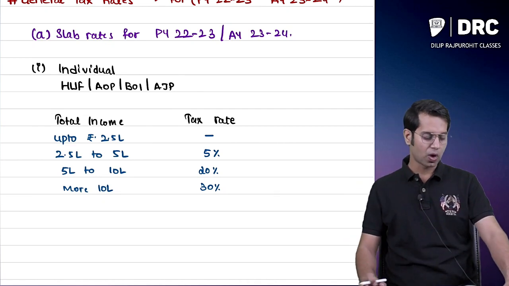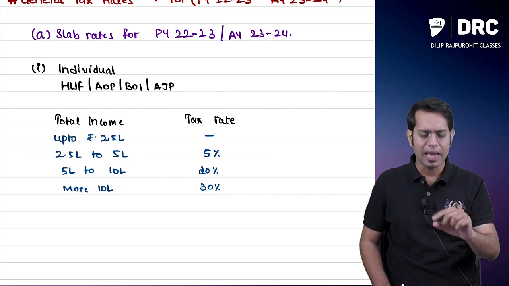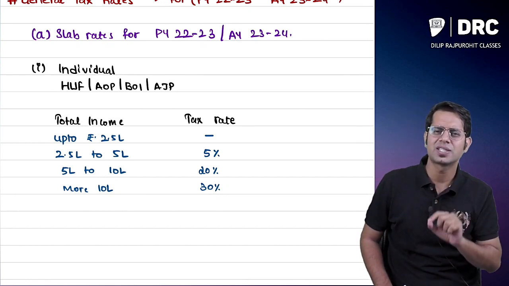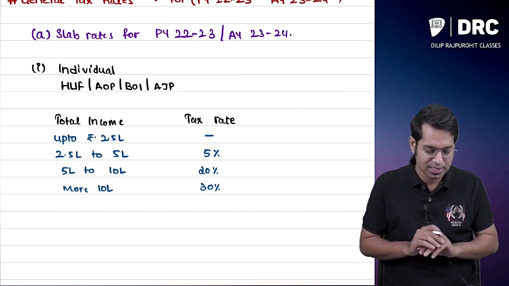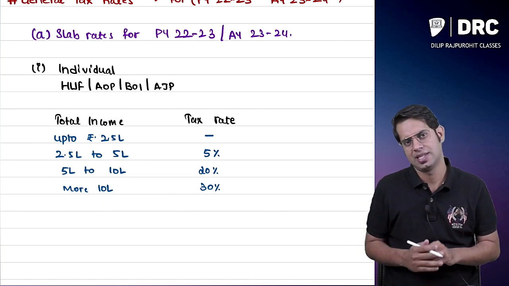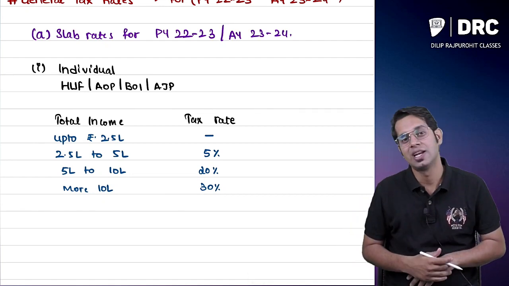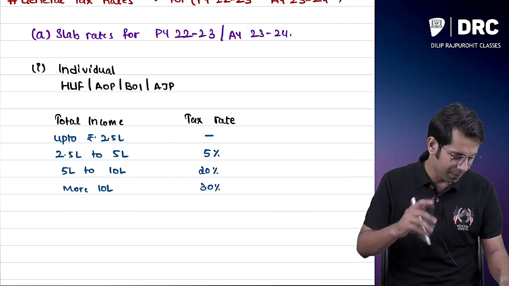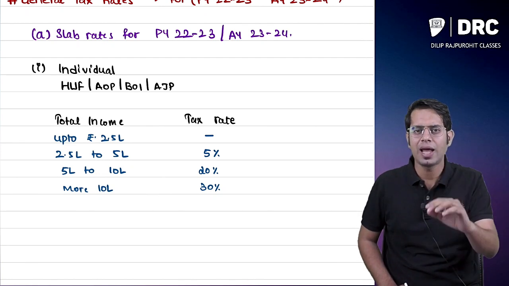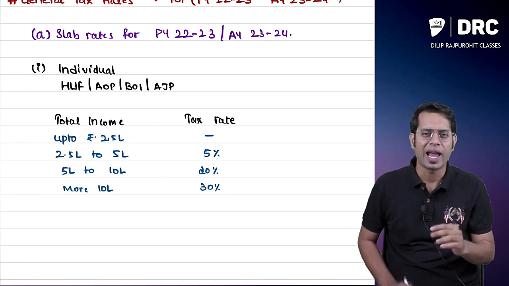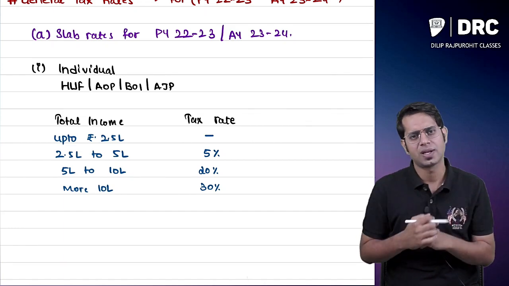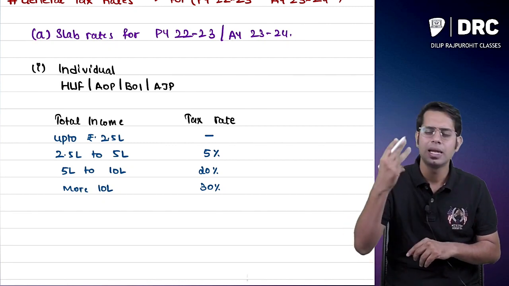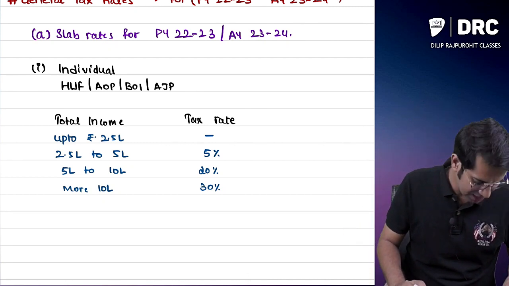Okay, once more. Up to 2.5, no tax. 2.5 to 5, 5%. 5 to 10, 20%. More than 10, 30%. I'll repeat. Up to 2.5, no tax, 2.5 to 5, 5%, 5 to 10, 20%, more than 10, 30%. So this is the slab rate.